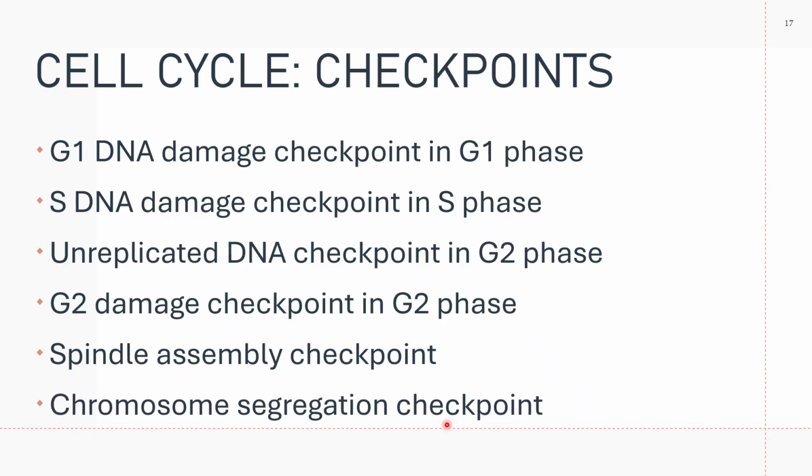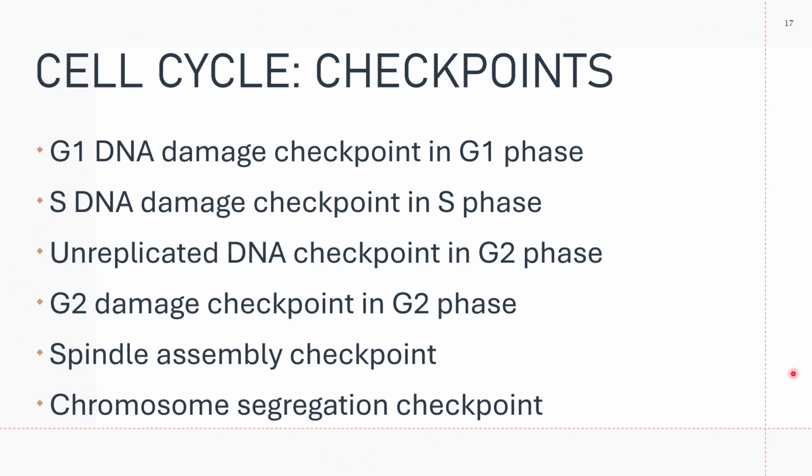Your chromosome segregation checkpoint checks if the chromosome has not separated correctly. If that happens, the cell may not leave the M phase. Those are your checkpoints accordingly.